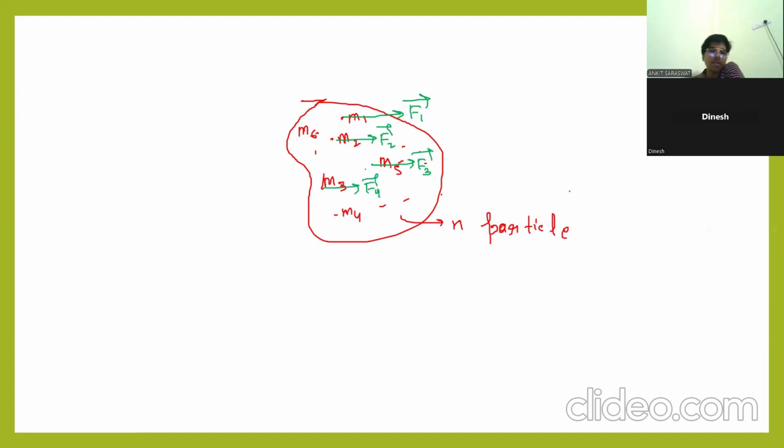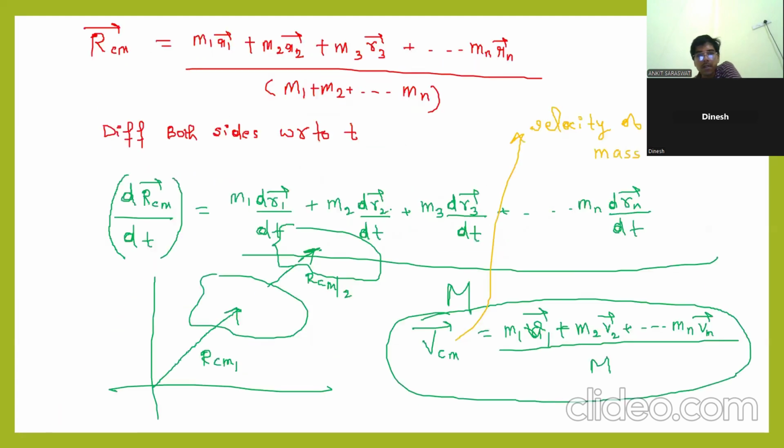Let us say M5 with F5, M3 with F3, and F6. I will just take any object, it is just an example. I will take it like a rod.